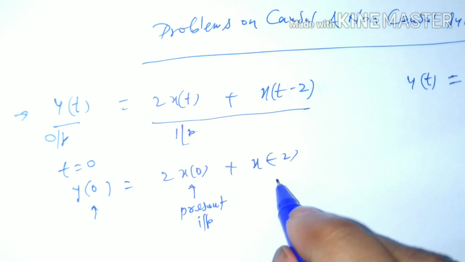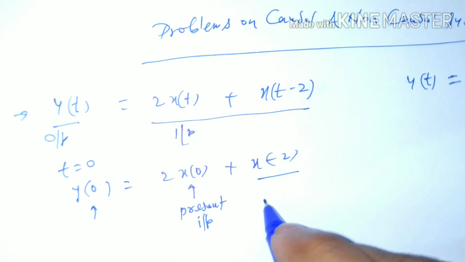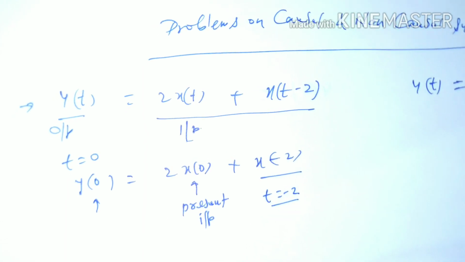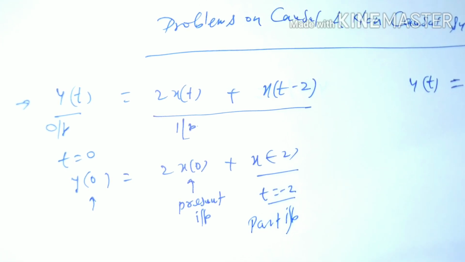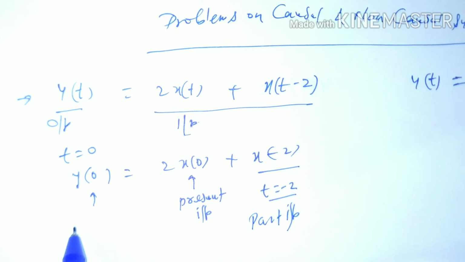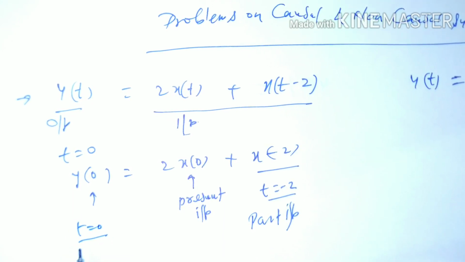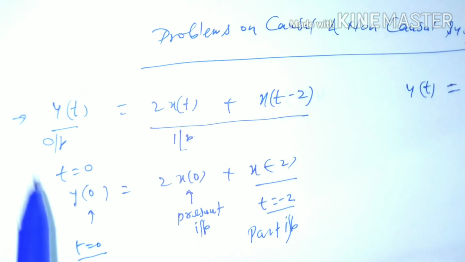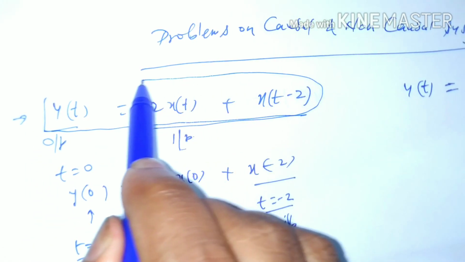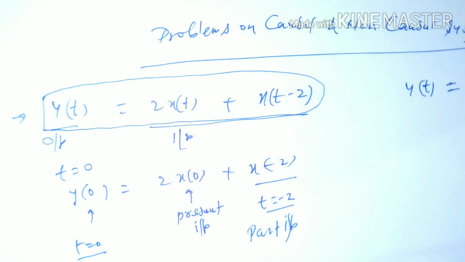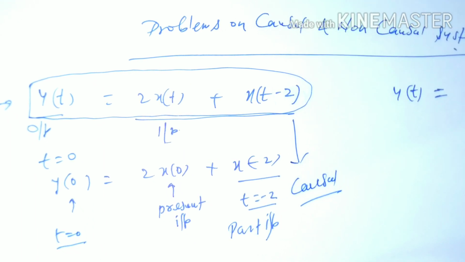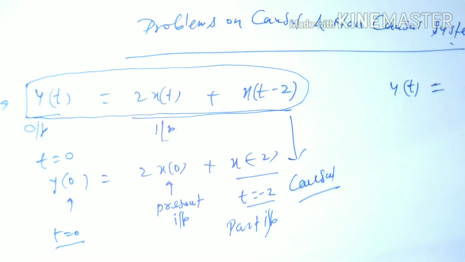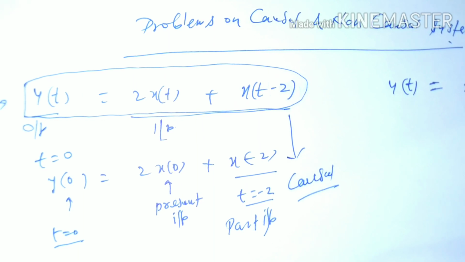And this one is the input at t equal to minus 2, that is, past input. It is the input at t equal to minus 2 and it contributes to the output at t equal to 0, so with respect to t equal to 0 it is a past input. So the system that gives this particular equation is called a causal system, as we know that in a causal system, the output depends on present and past values of input.